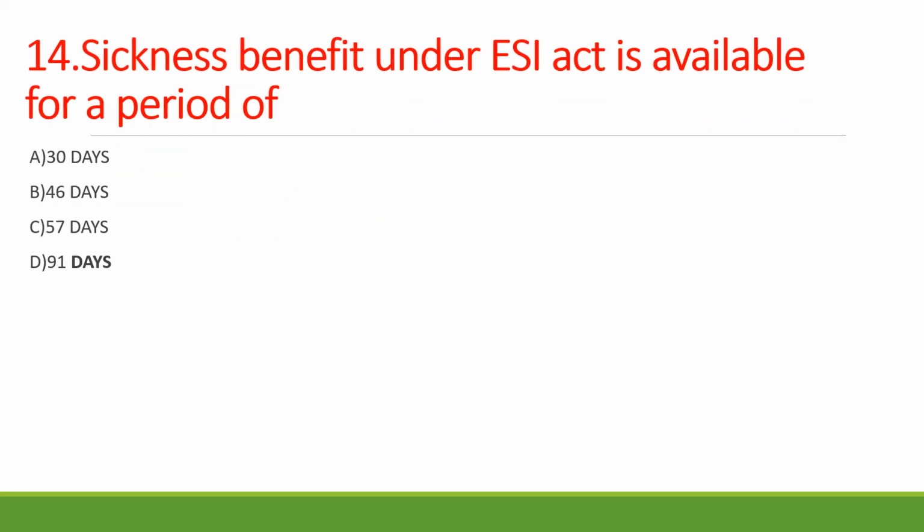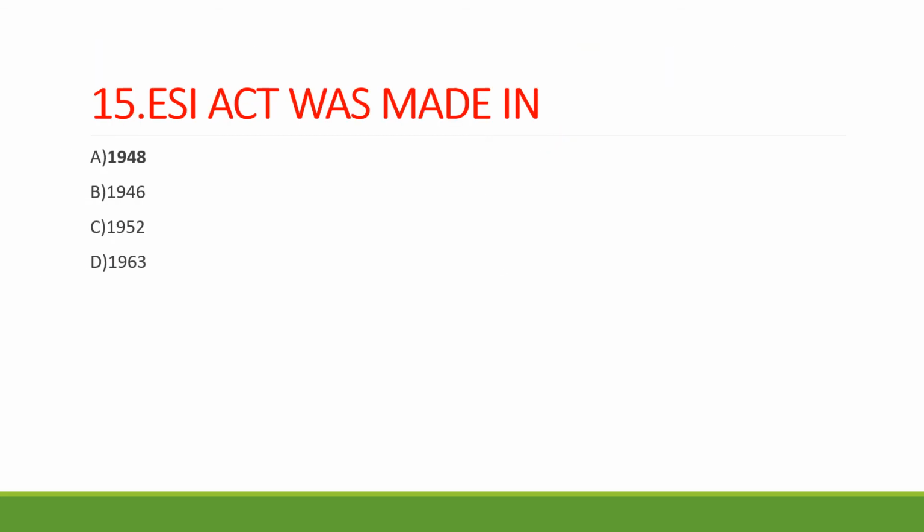Coming to question number 14, sickness benefit under Employees' State Insurance Act is available for a period of option A 30 days, option B 46 days, option C 57 days, option D 91 days. Your answer should be 91 days. ESI stands for Employees' State Insurance. Remember this. You should remember certain years, like in which year the ESI Act was made.